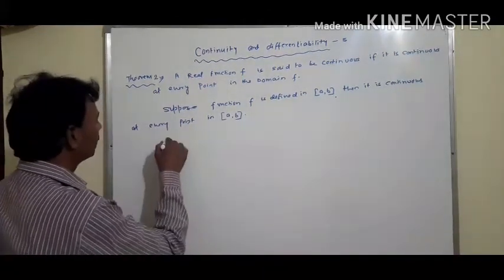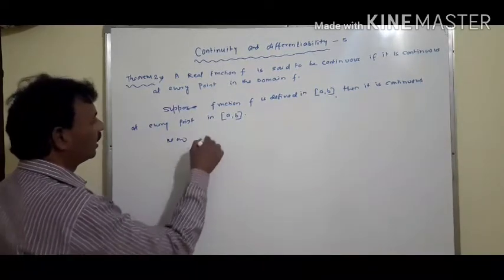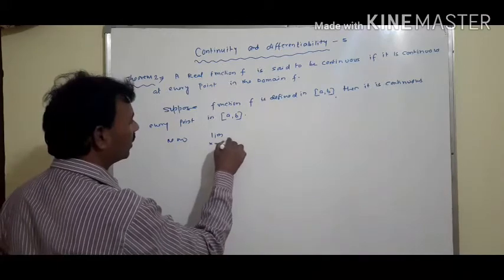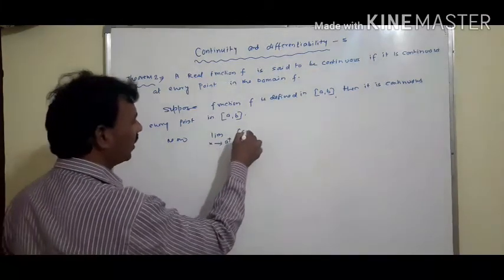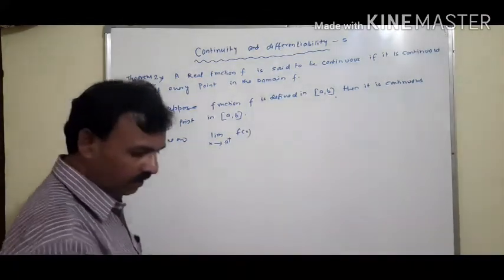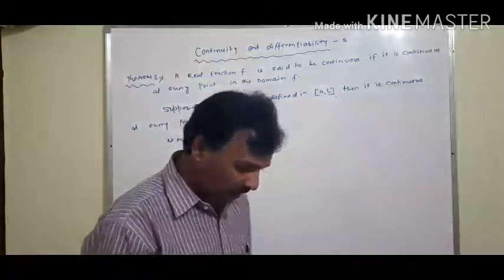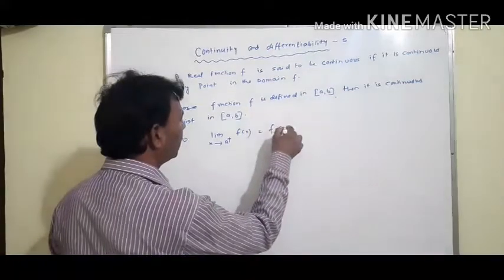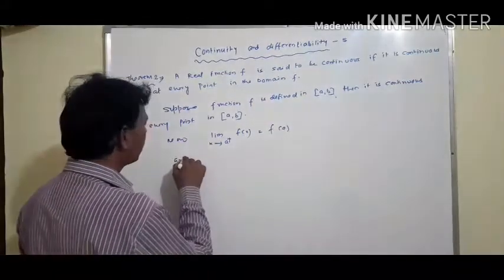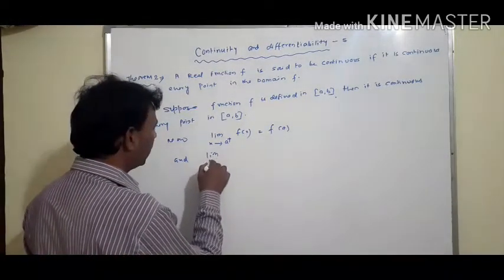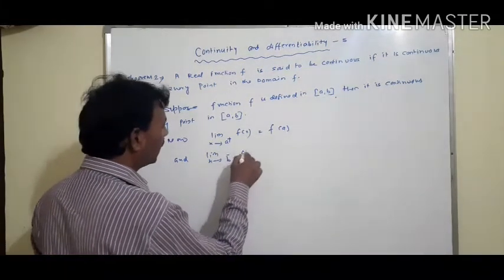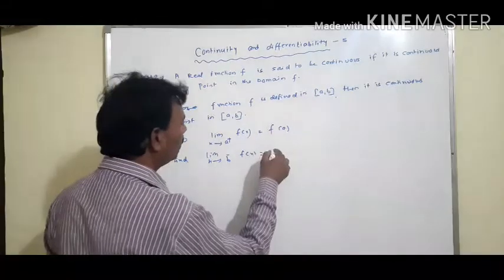Now, limit x tends to a positive of f of x equals f of a, and limit x tends to b negative of f of x equals f of b.